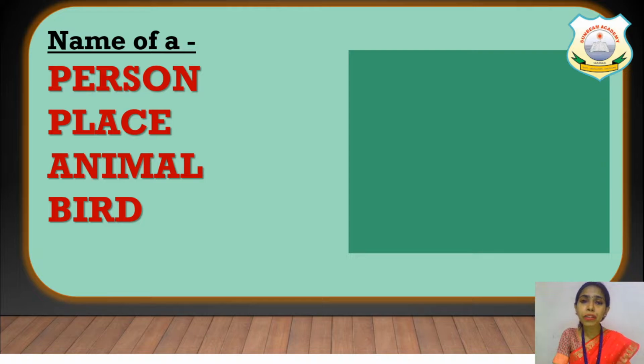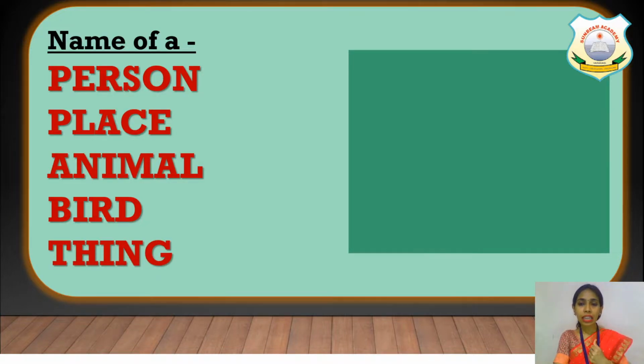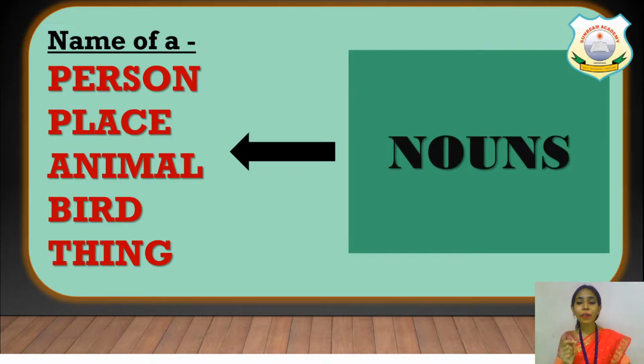The name of any bird, like peacock, parrot, pigeon. These are the names of different birds. The name of a thing, as I showed you, this book, pen, paper, table, chair. What you are sitting on right now, a chair or a bed, right? So the name of a person, place, animal, bird or thing is called a noun or naming word.